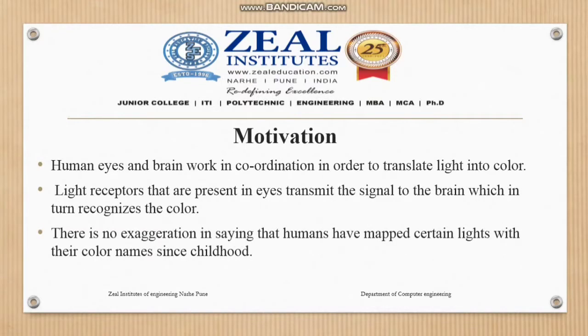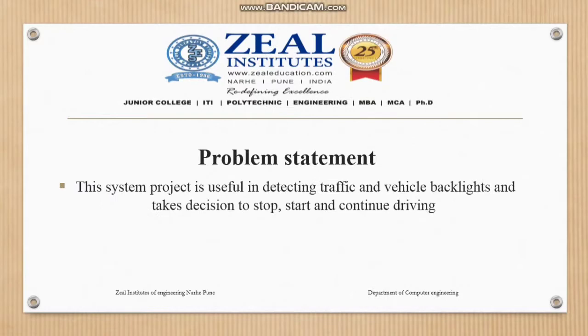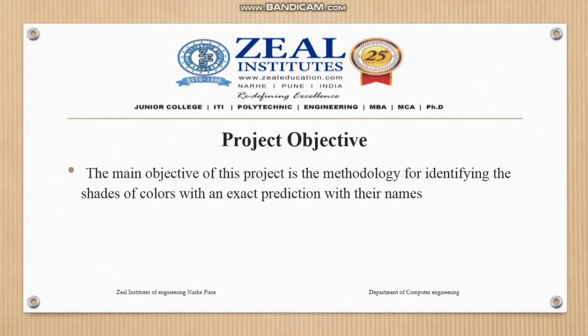The motivation: human eyes and brain work in coordination in order to translate light into color. There is no exaggeration in saying that humans have mapped certain lights to their color names since childhood. Problem statement: this project is useful in detecting traffic and vehicle backlights and taking a decision to stop, start, and continue driving. Project objective: the main objective of the project is a methodology of identifying the shades of color with an exact prediction of their names.